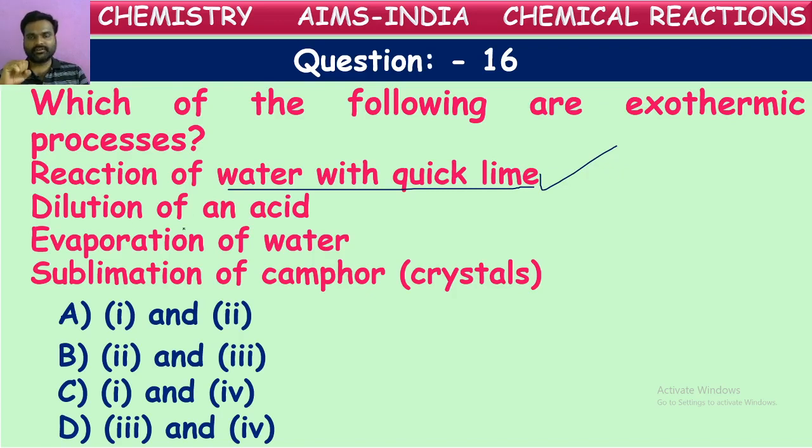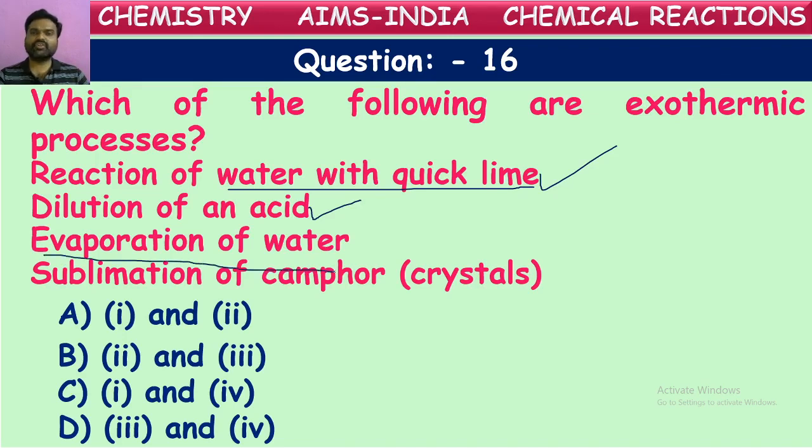Dilution of an acid. What does it mean by dilution? Addition of water to certain solutions is called dilution. So for acid, if you add water, that is called dilution of acid. Generally, the dilution of acids occurs by taking a large quantity of water to which the acid is slowly added while stirring continuously. That also emits a certain amount of energy. Dilution of acids also releases energy.